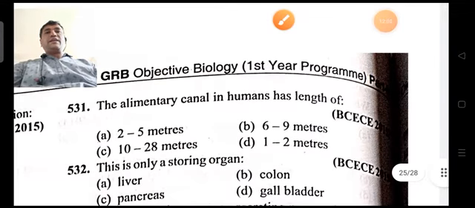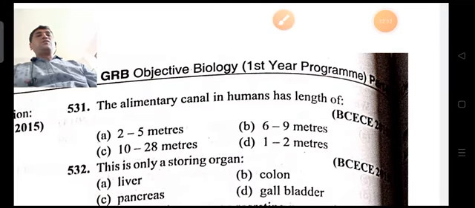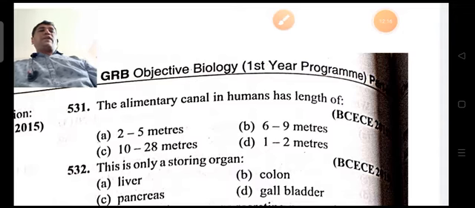The alimentary canal of human has a length of 2 to 5 meters, 6 to 9 meters, 10 to 28 meters, or 1 to 2 meters. So here it is 6 to 9 meters.